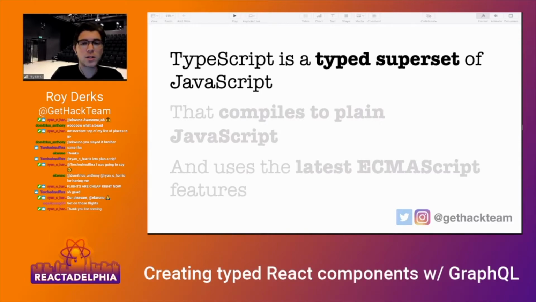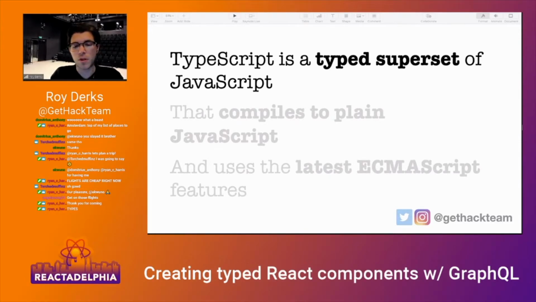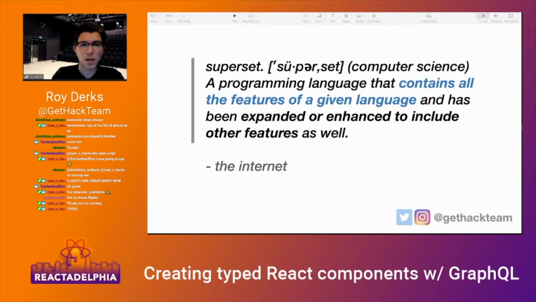And also, it's a typed superset of JavaScript. And if you're not familiar with a typed superset, then it isn't that hard to understand. The typed superset basically means it's expanded or enhanced based on some other technology. So TypeScript is a superset of JavaScript, meaning it has all the features of JavaScript, but there are some enhancement or expanded features, if you call it that way.